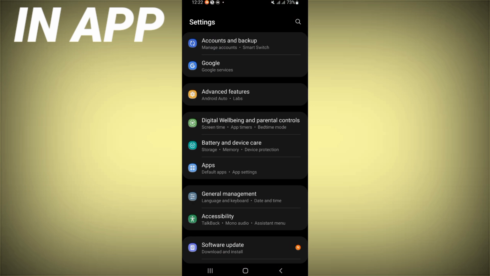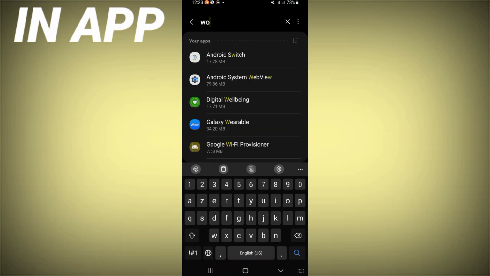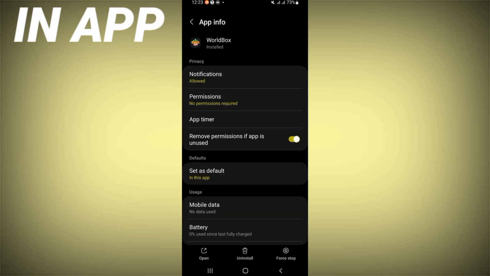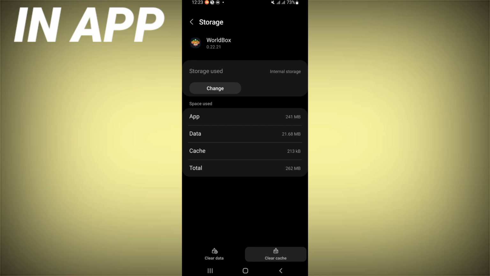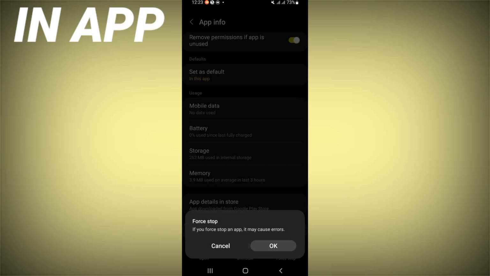Open the settings of your device first, click on the apps option, then search for WorldBox and click on it like this. Here scroll down this list, click storage and click clear cache. Now go back, click on force stop, click OK.